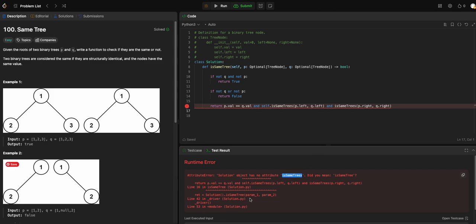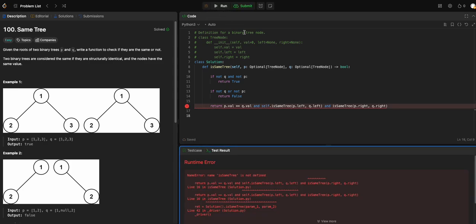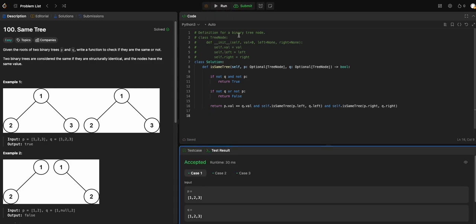Oh, my spelling: it's same tree, no s. Is same tree is not defined, so it should be self dot is same tree.